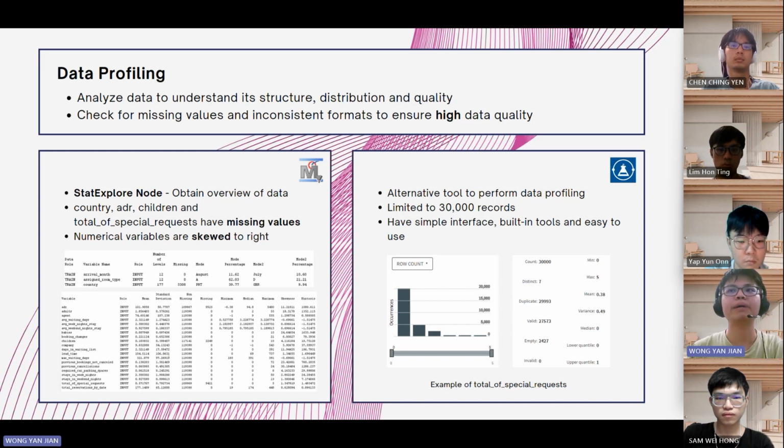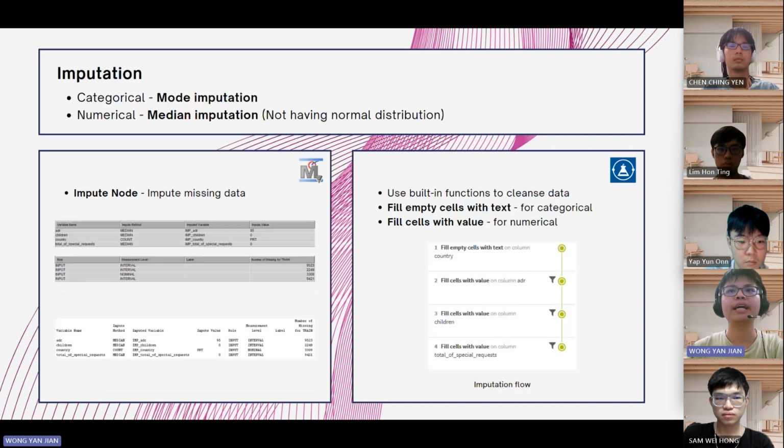In the Tailored Data Prep, the same process can be done, but is limited to 30K of records. And then for the imputation part, mode imputation and median imputation are performed for categorical and numerical variables respectively. In SAS EM, it is done by using an Impute node, whereas in the Tailored Data Prep, it is done by using a built-in function.